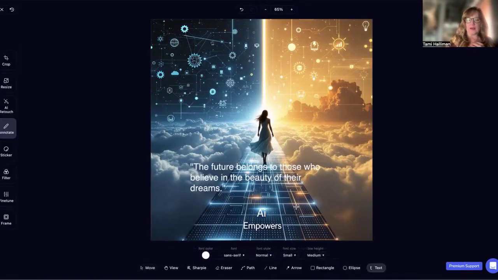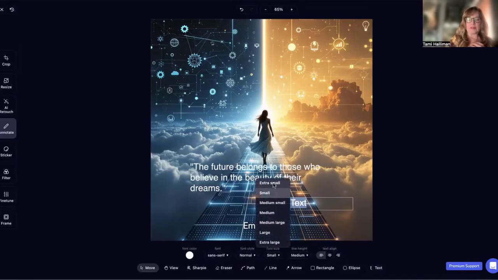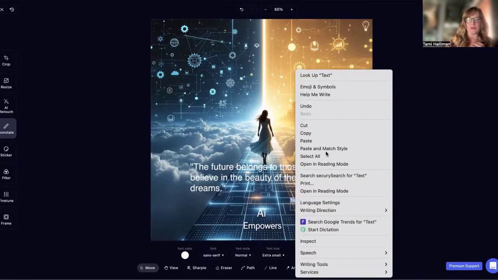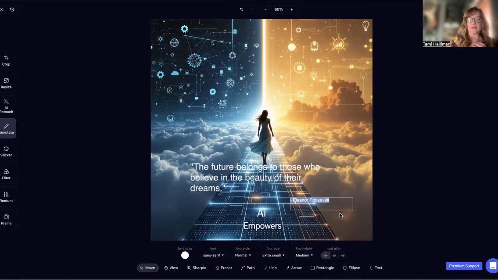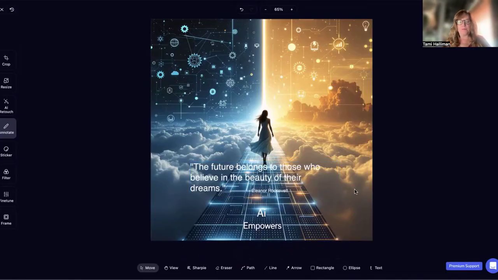But anyway, then I go in and I do another text, and I make the font extra small, and I add the author, and I move this text box wherever I want. Okay, so you can make that quote bigger, you can make it smaller.